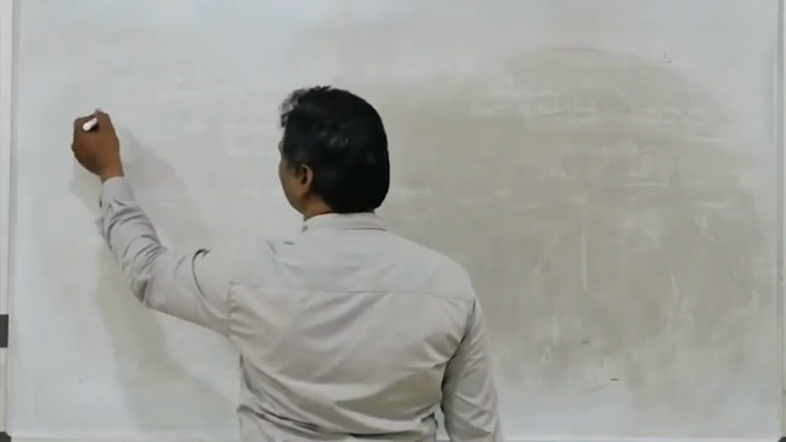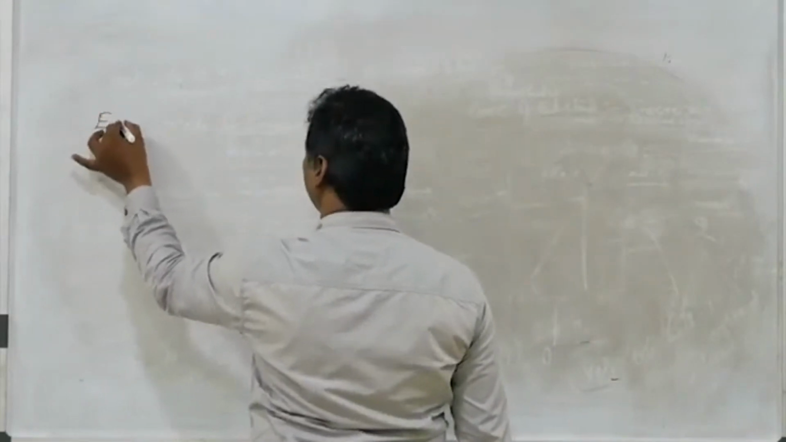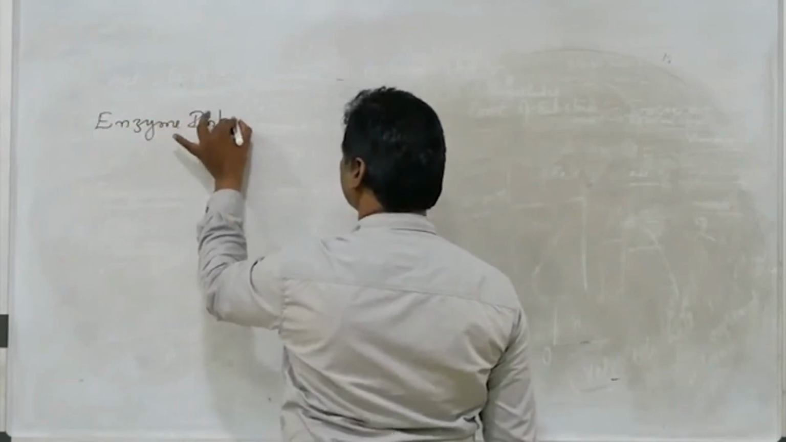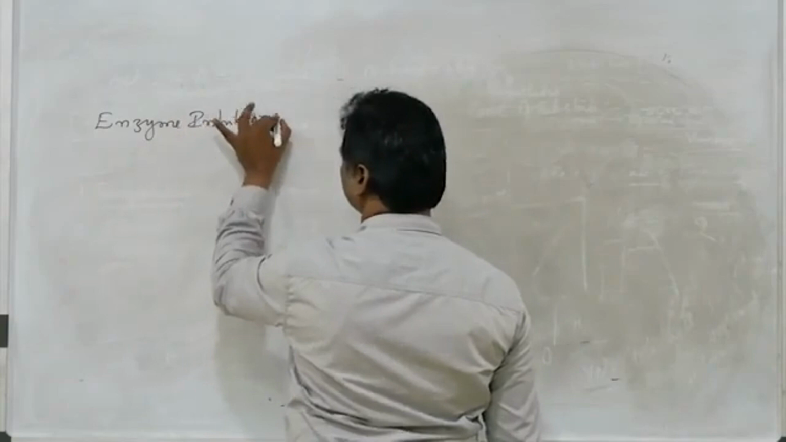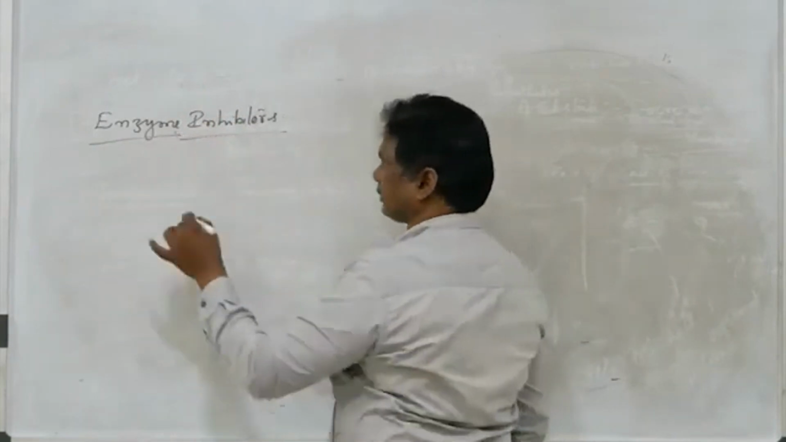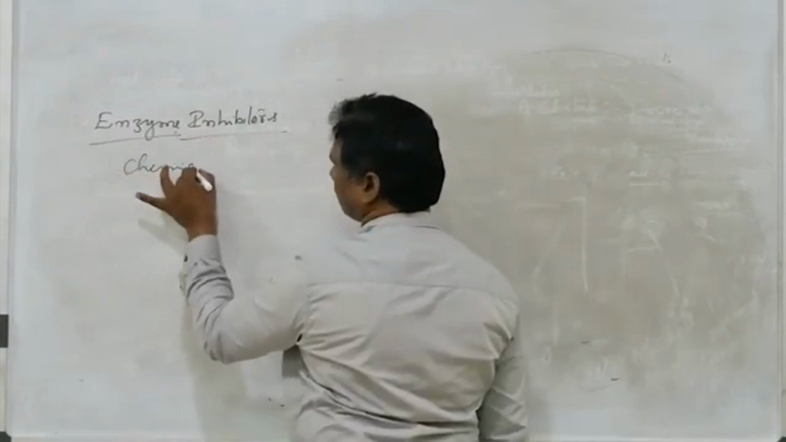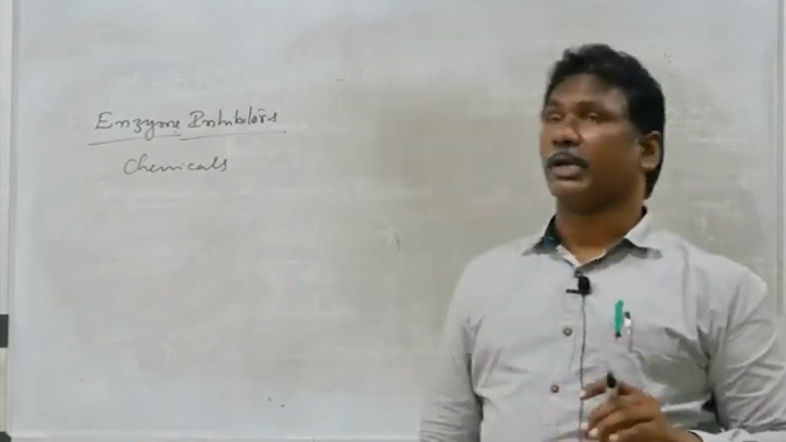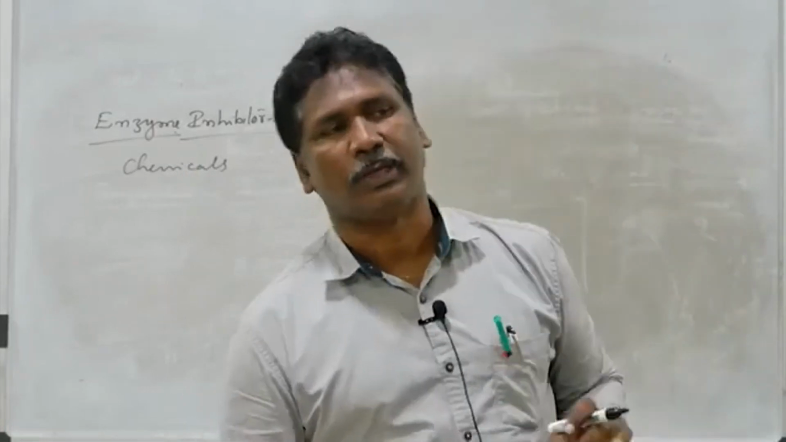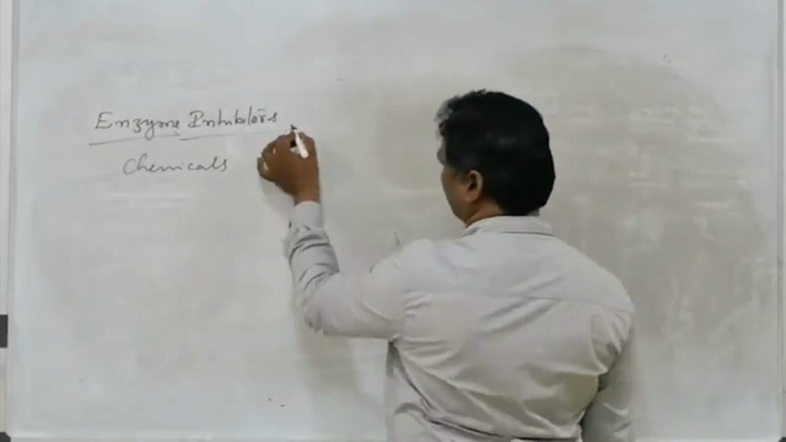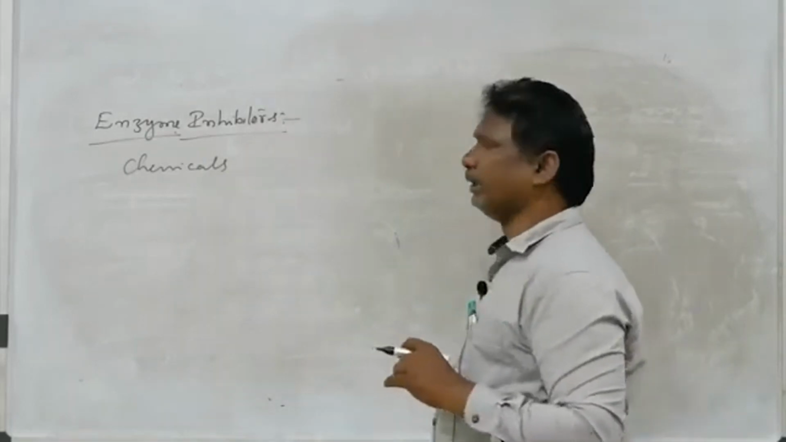Okay. So next, enzyme inhibitors. Some of the chemical substances that inhibit, meaning stop the activity of an enzyme, are simply called enzyme inhibitors.